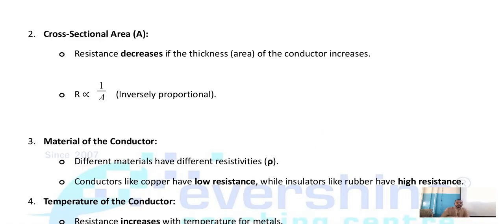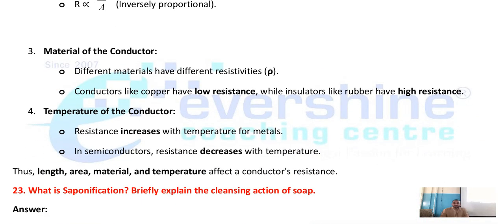Okay, good. Material of the conductor. As you can see, conductors like copper have low resistance, while insulators like rubber have high resistance. Copper has low resistance and insulators have high resistance. Since resistance is high, they avoid the current.